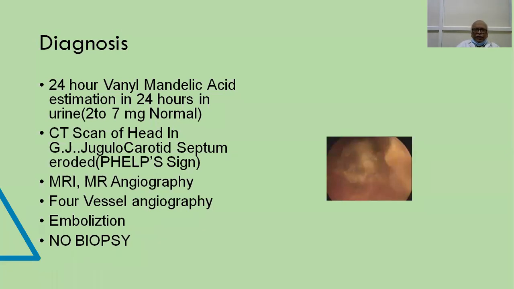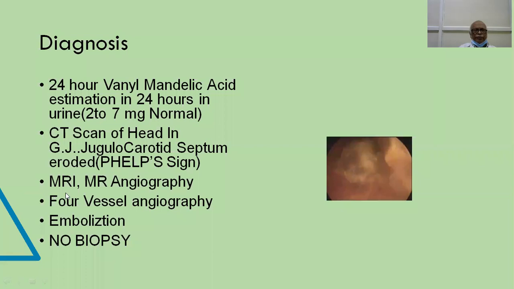You can classically look for the septum in between the jugular foramen, that is the jugular vein, and the carotid artery, that is the jugulo-carotid septum. If the jugulo-carotid septum gets destroyed, it is called Phelps sign, which is a characteristic feature of glomus jugulare tumor. If the jugulo-carotid septum is intact, we can still call it glomus tympanicum. It is confined to only the tympanic cavity.